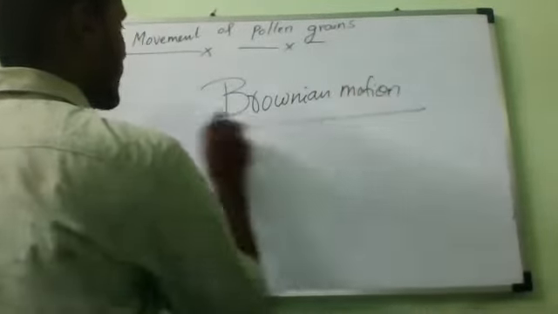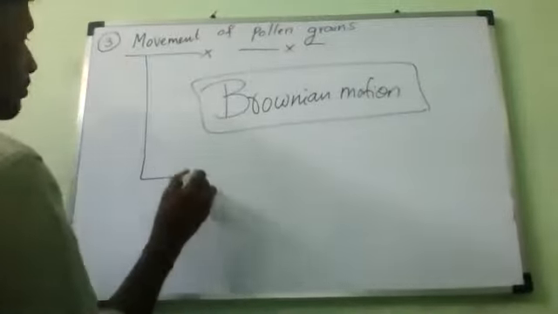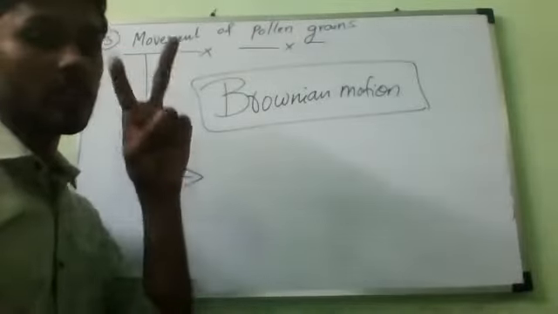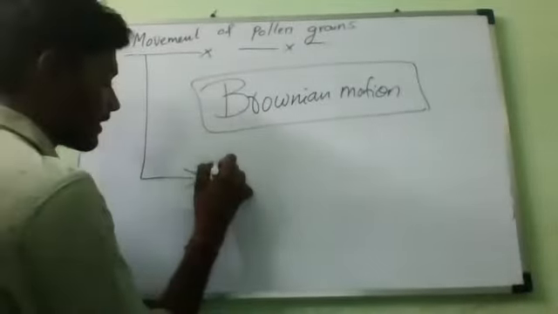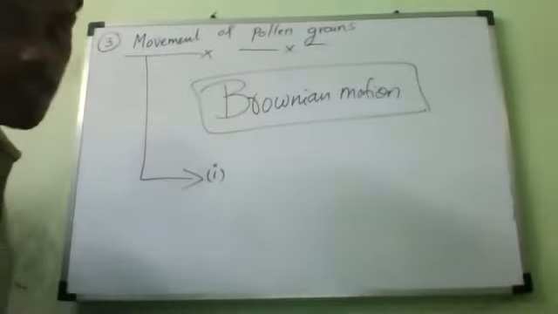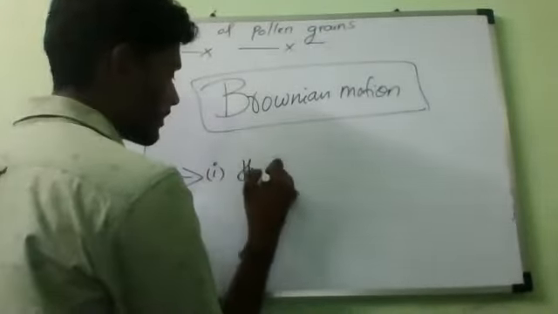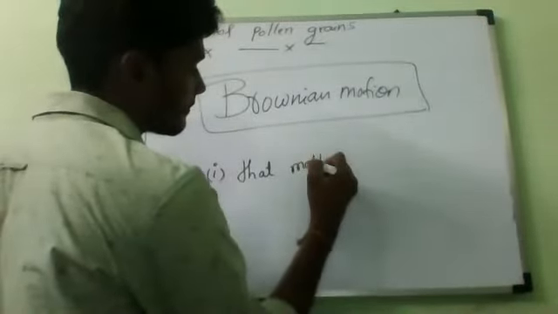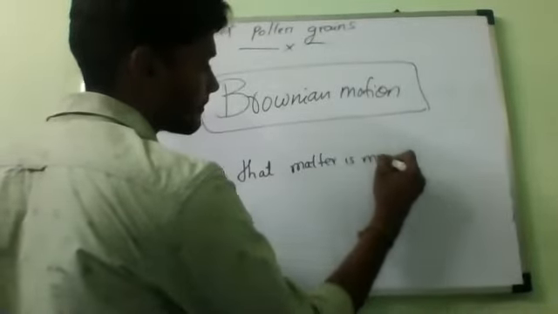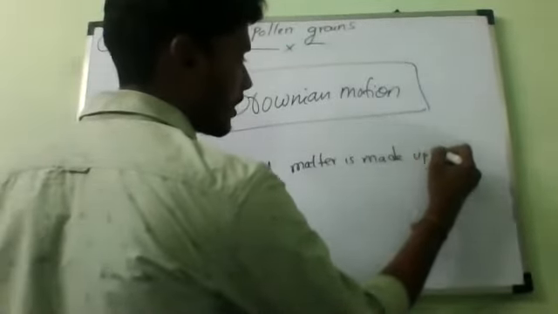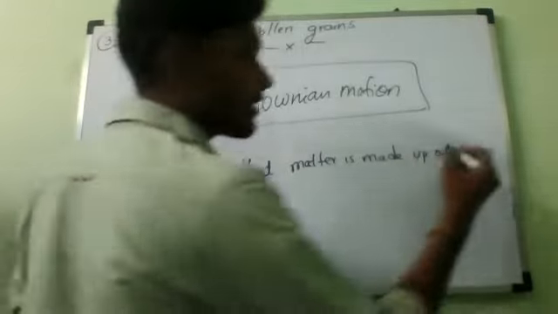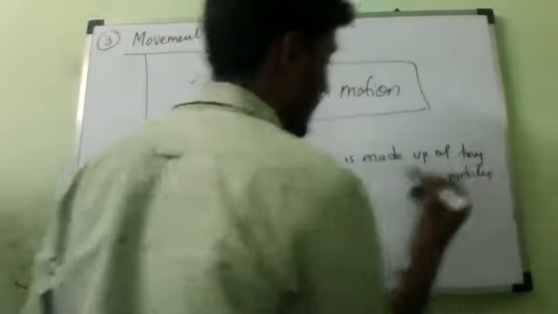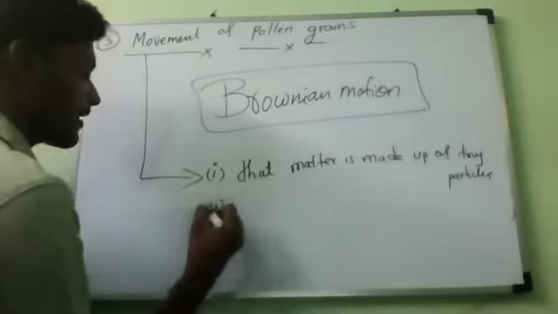Now from this activity, the movement of pollen grains and also small dust particles moving in air, I can conclude two things. What is the first? Matter is made up of what? Tiny particles. Matter is made up of tiny particles, and as well, what is the second one?